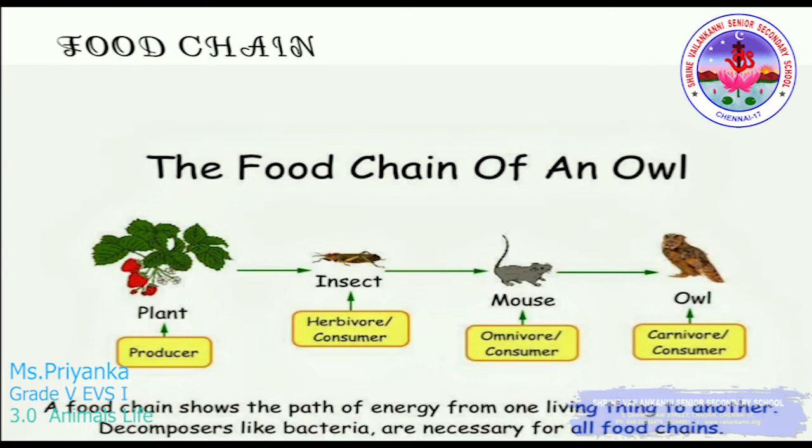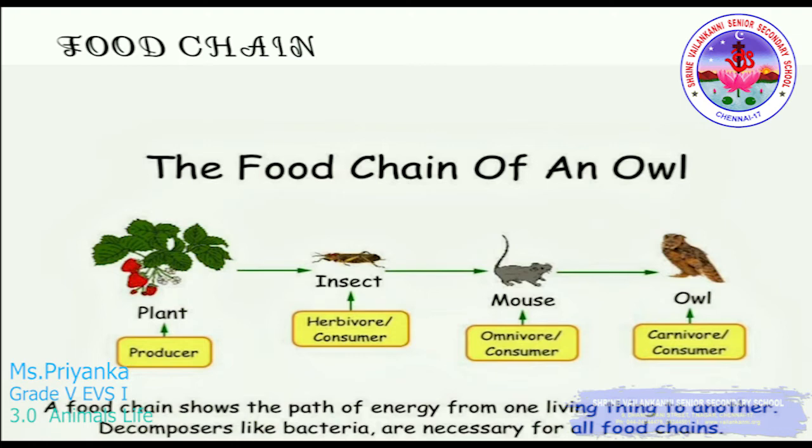So always, let me first explain what a producer and a consumer are. A producer means it's producing on its own. For example, these plants are producing the food on their own. They are not depending on any other organism. The plants are preparing their own food, so they are the producers. But what about the consumers? The consumers are, like from the example itself, mouse, owl or insects. They can't prepare their own food, so they depend on other things. So they are the consumers. So first, producers and consumers.